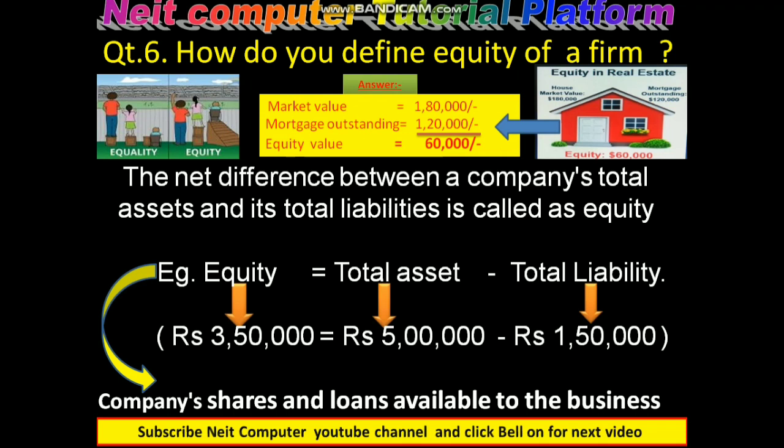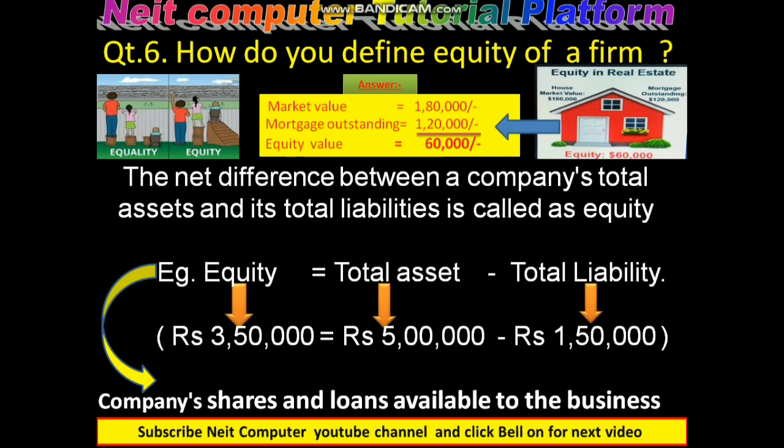Total asset value is 5 lakhs and total liability value is 1,50,000. When 1,50,000 is deducted from 5 lakhs, the equity value becomes 3,50,000. That means equity is equal to total asset minus total liability, and liability is equal to total asset minus equity. It is also called the equation of asset, liability and equity.